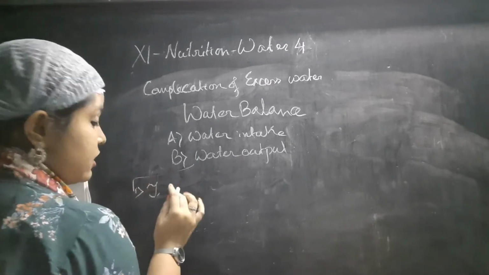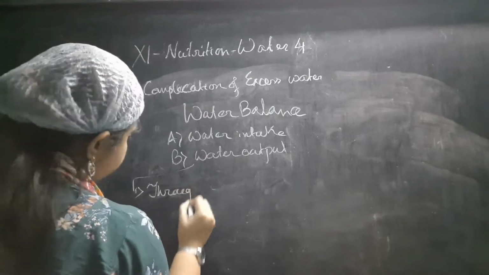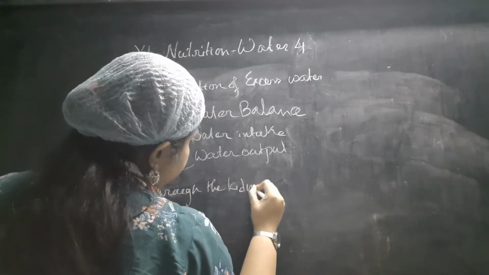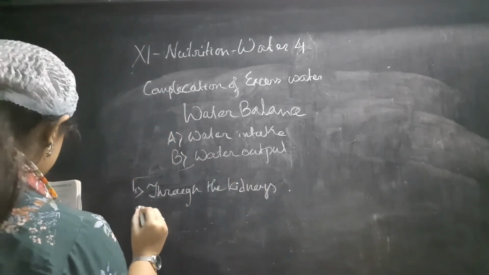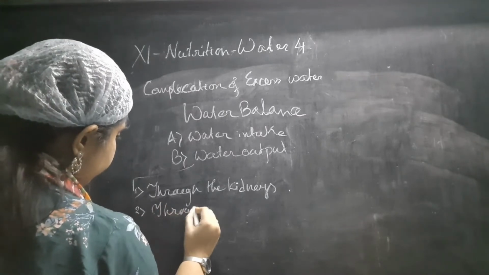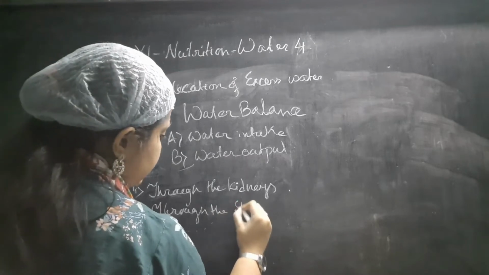What are the ways? I am writing them. The first is through the kidneys. The second is through the skin.